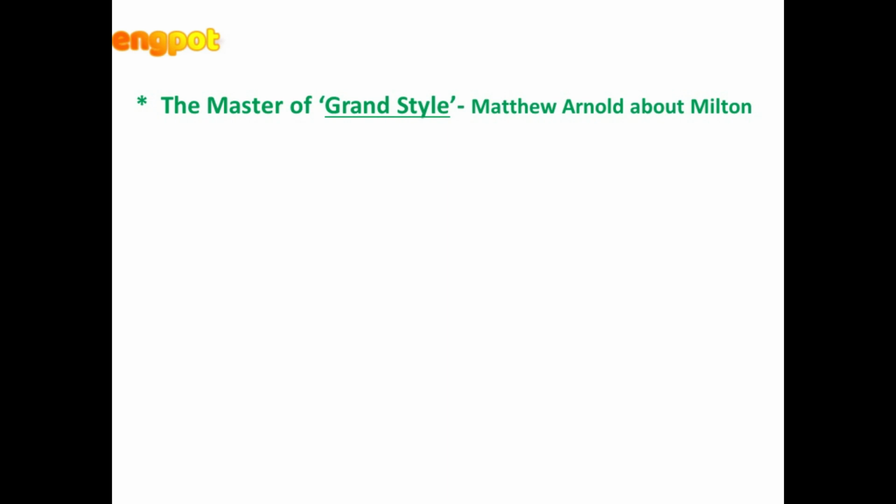Rather than choosing a very common or colloquial style, Milton always chose a grand or elevated style, because according to Milton, he always wrote about serious matters, and in order to do justice to those important subjects, he had to implement that elevated style, unlike other writers who used to write about some silly subjects.